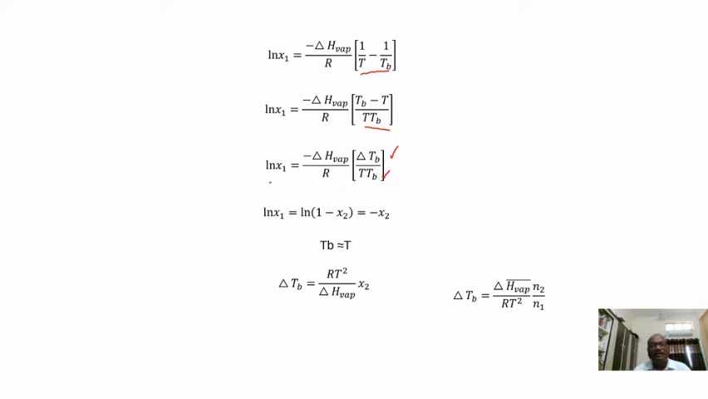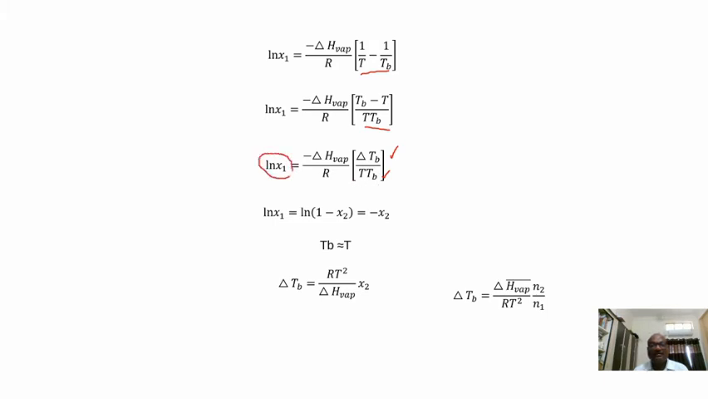Okay, so log x1 is equal to minus delta H vaporization; we are neglecting partial molar enthalpies and calculating it as only the enthalpy change, which we call the molar enthalpy of vaporization. So minus delta H vaporization by R into delta Tb by T into Tb. So what is x1 again?